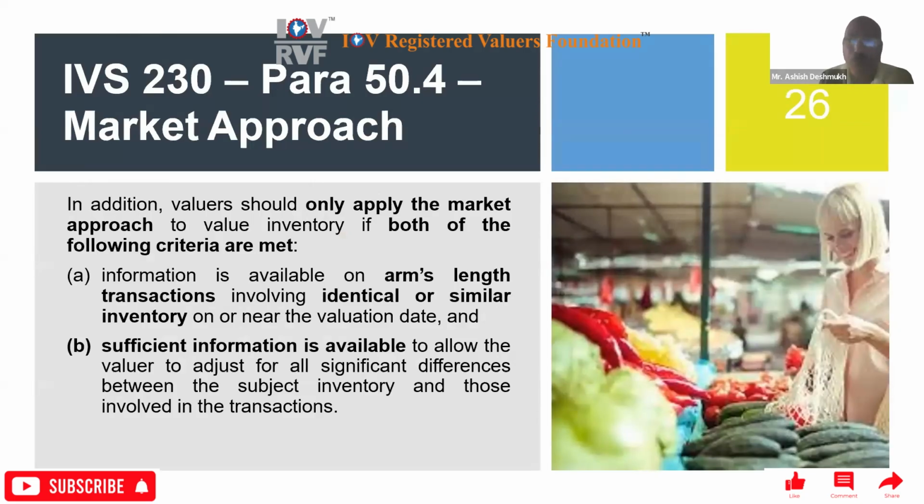And then this is 50.4. In addition, valuers should only apply the market approach to value inventory if both of the following criteria are met. Number one, that information is available on arm's length transactions. There should not be related parties, and then data is available between them. So that information must be at arm's length only, involving identical or similar inventory on or near the valuation date, then only you can take this. Then sufficient information is available to allow the valuer to adjust for all significant differences between the subject inventory and those involved in the transactions.